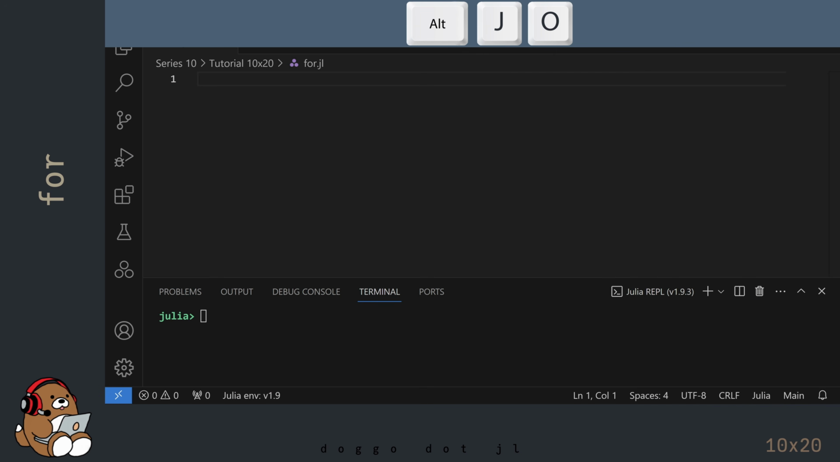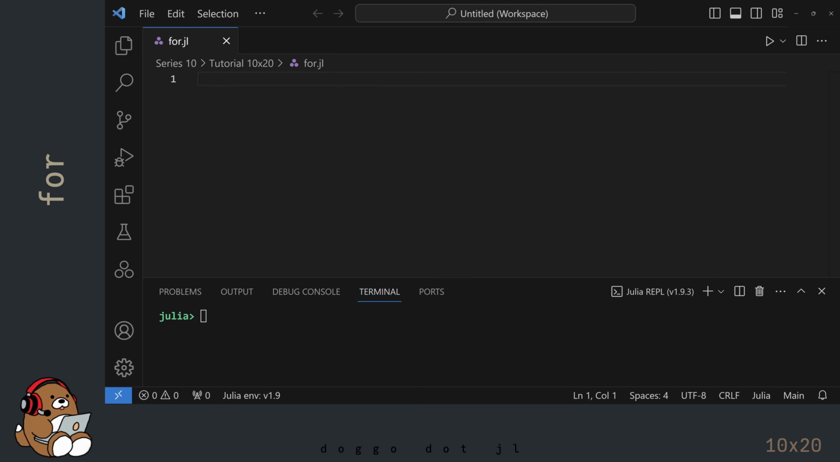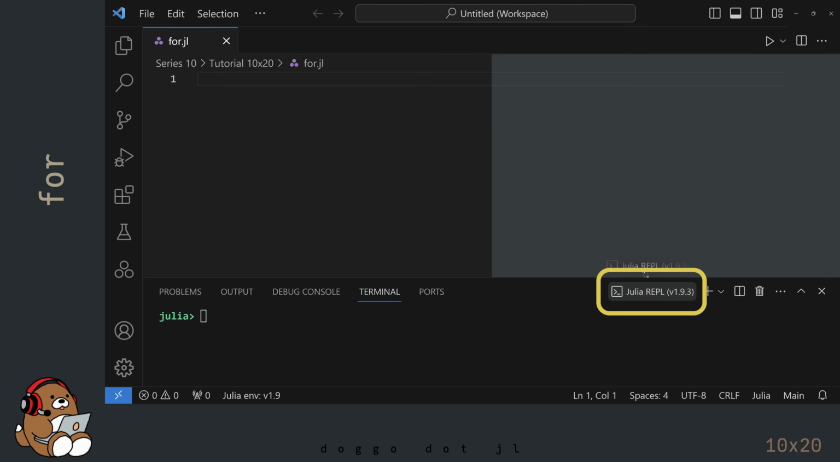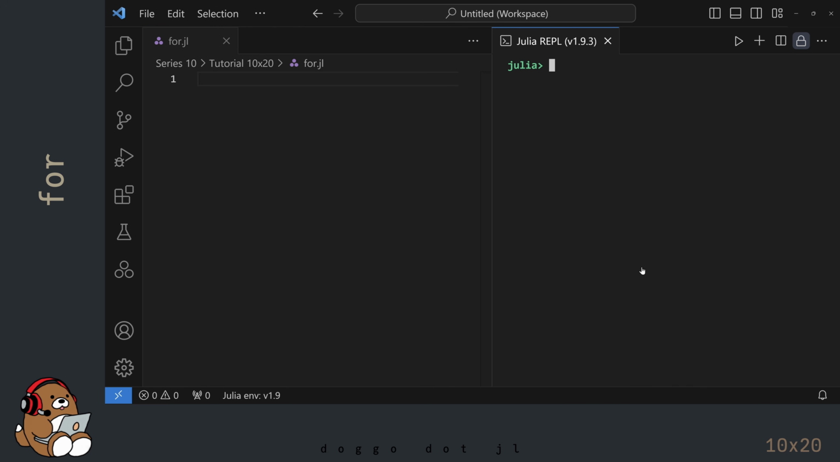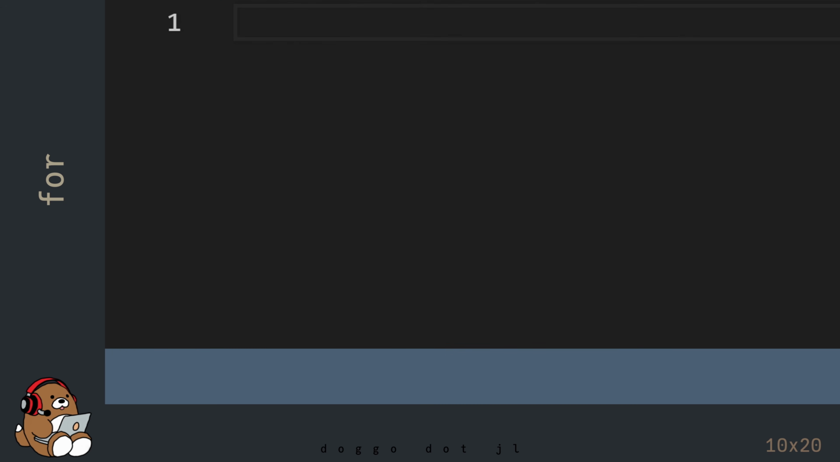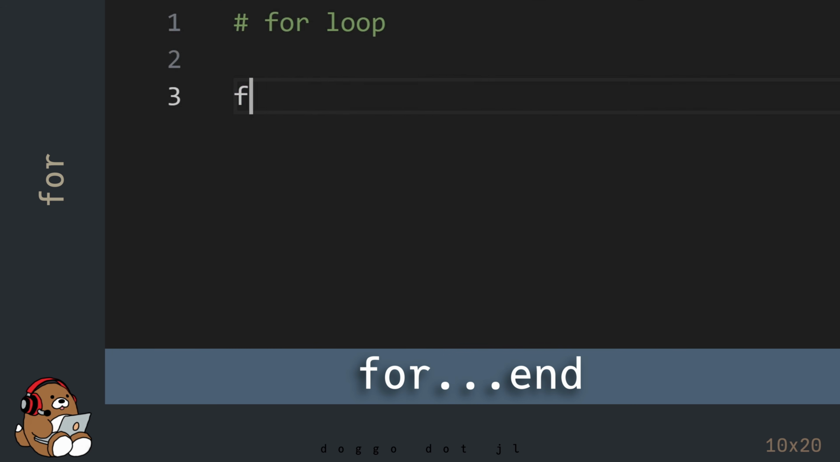I'm in VS Code, and I've already created a new .jl file. I've also launched the Julia REPL by using Alt-J, then Alt-O. For the next few chapters, I'm going to dock my REPL next to my editor. You can move the Julia REPL by clicking and dragging the Julia REPL tab, and then dropping it somewhere else in the user interface when an available space is highlighted. To create a for loop, use the keywords for and end.